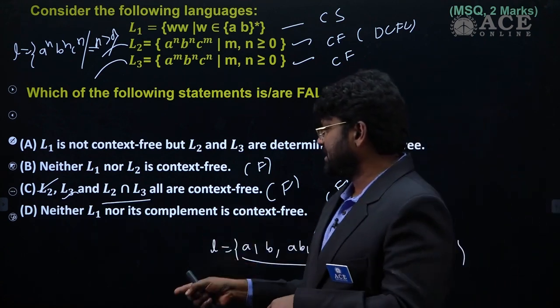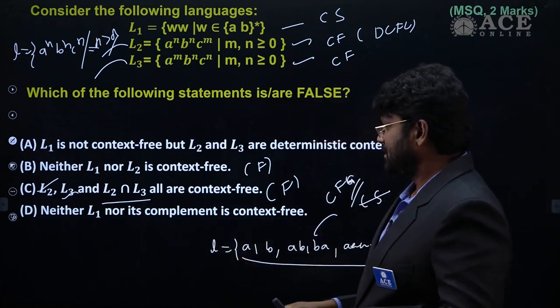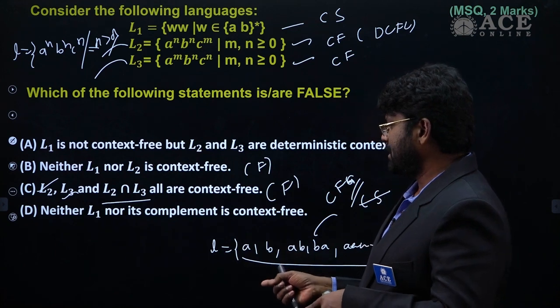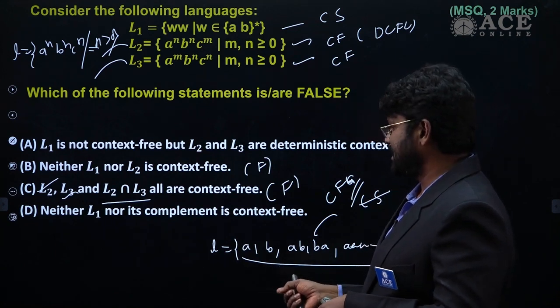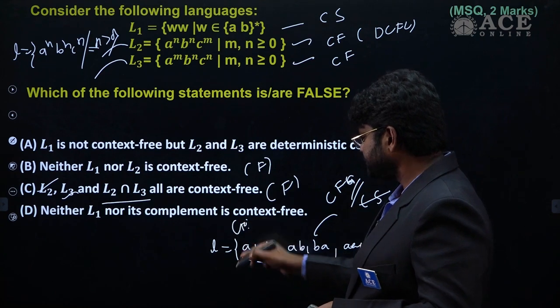But in statement D he mentioned that neither of L1 and its complementation is context free. That is the true statement he has given. So that's why this is the false one.